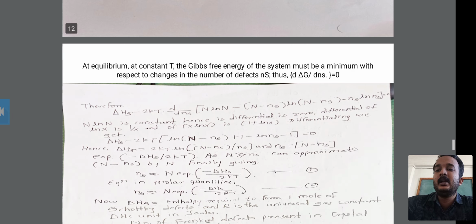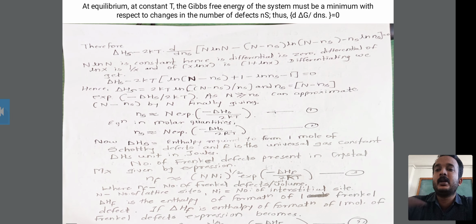Then at equilibrium at constant T, the Gibbs free energy of the system must be a minimum. At the equilibrium state the temperature is constant and the Gibbs free energy of the system is minimum with respect to changes in the number of defects Ns. Thus d delta G upon dNs is equal to 0. Okay, this is the formula.